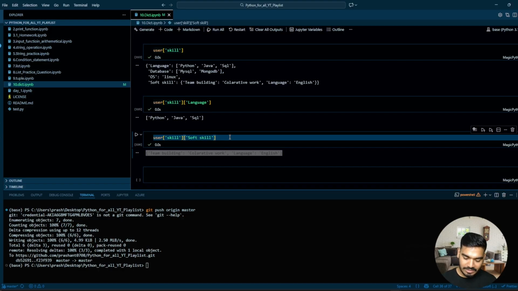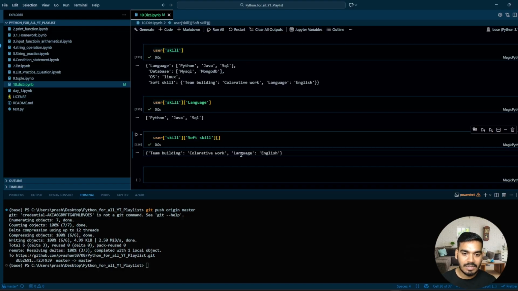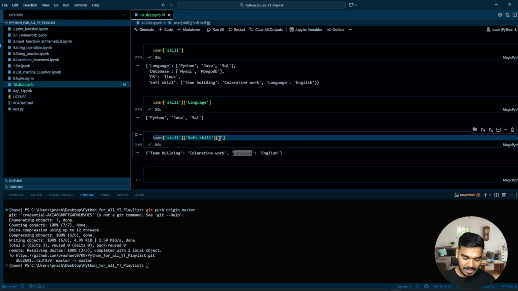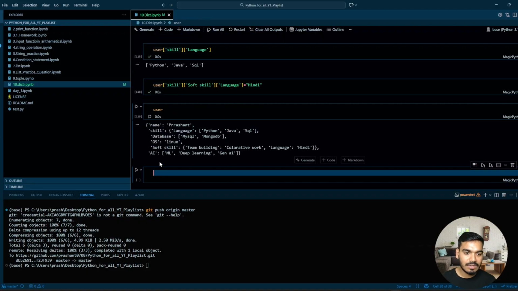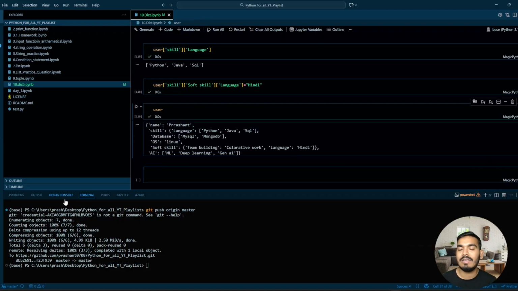Now if I execute and want to get this language, I can pass it over here and we get English. And if you want to make some other language, let's say I'll pass Hindi, we can also do that. Now if you print this, you will have the language as Hindi.